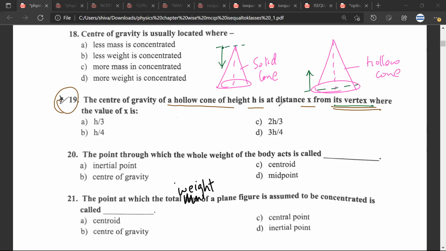Yes, sir. So we should remember the center of gravity of a solid cone and a hollow cone, but we should also keep in mind that whatever formula we have crammed or remembered or applied, is that formula with respect to the base, or with respect to the vertex? Vertex is this highest point. This is easy. Is there any doubt still? No doubt, sir.